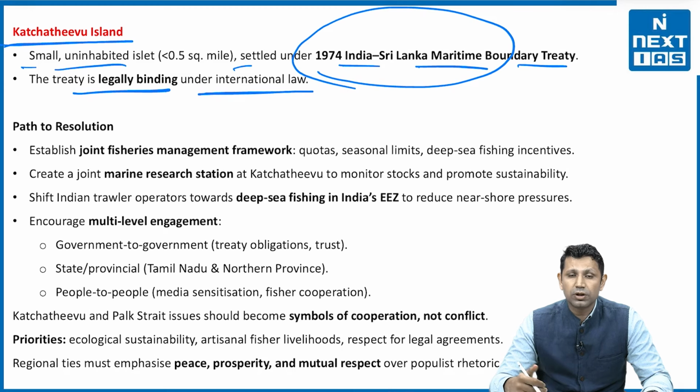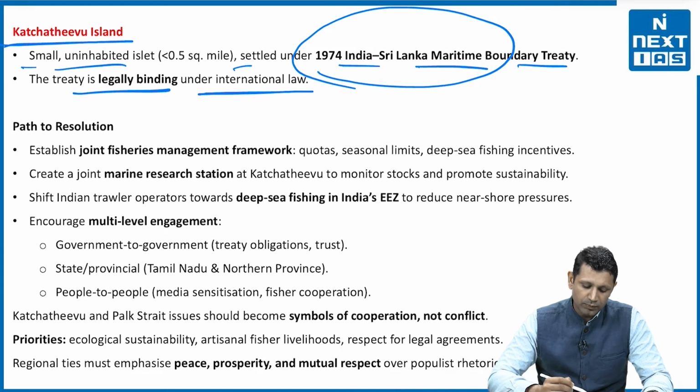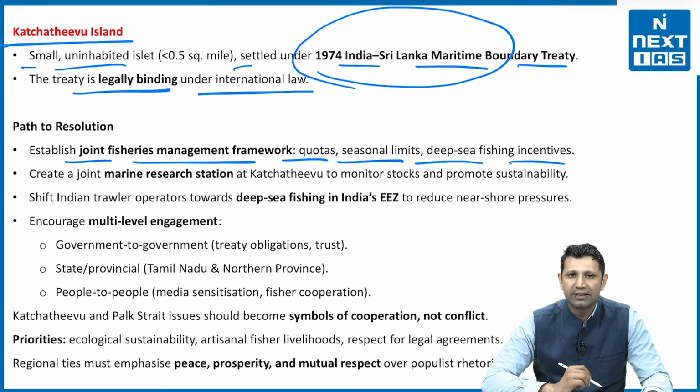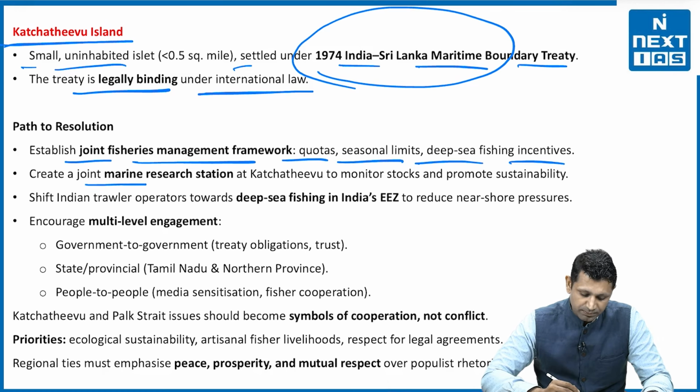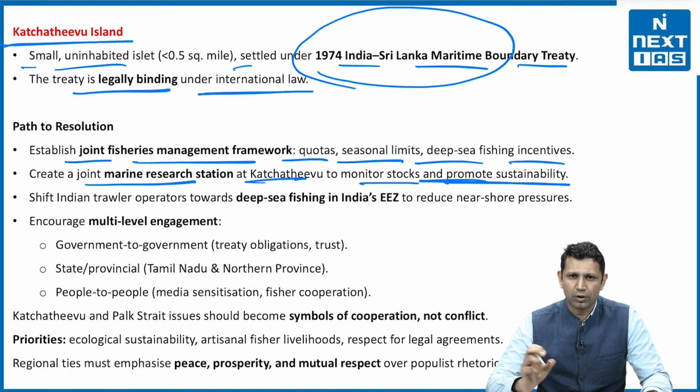Now, what can be the future path of resolution? The future path is that we should establish a joint fisheries management framework, with quotas, seasonal limits and deep fishing incentives. Second, create a joint maritime research station at Kachativu to monitor the stocks and promote the sustainability of that particular area. Sustainability from whose perspective?